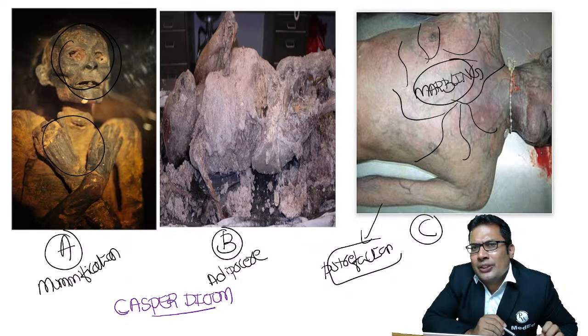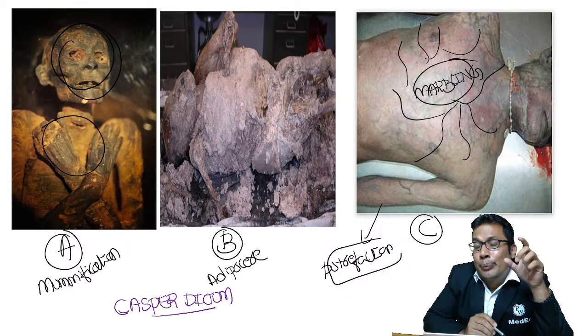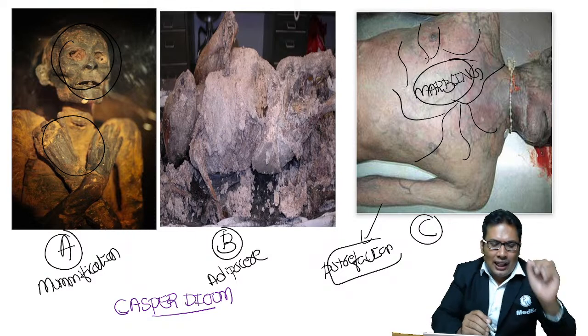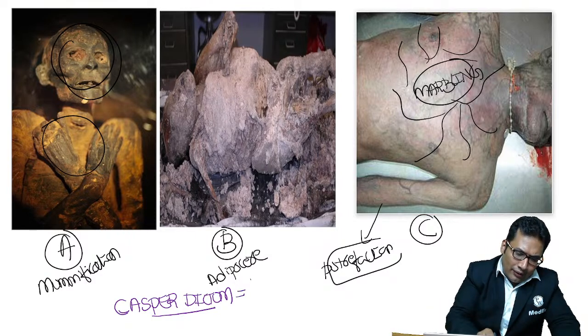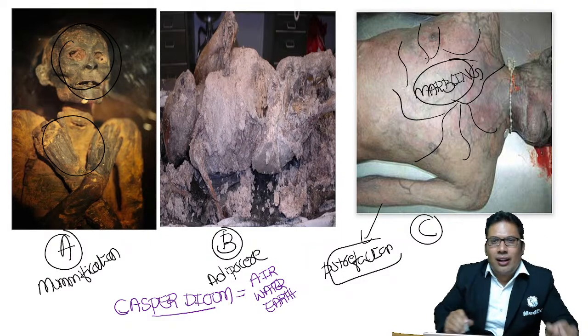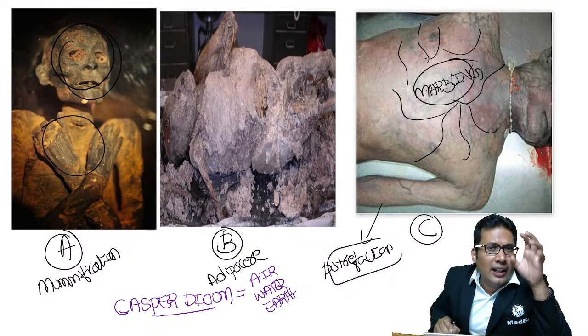Casper's dictum means the rate of putrefaction in different media like air, water, and in earth, that is, in a buried body.